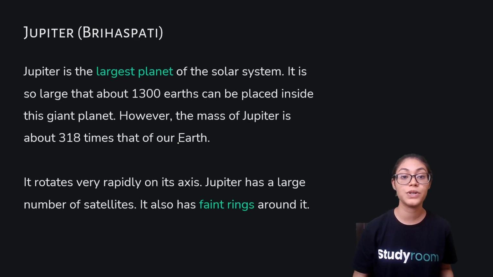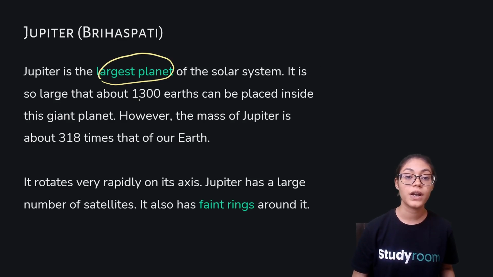Now, Jupiter. Jupiter is the largest planet of the solar system. It is so large that about 1,300 Earths can be placed inside this giant planet. Can you imagine? However, the mass of Jupiter is about 318 times that of our Earth. It rotates very rapidly on its axis. Jupiter has a large number of satellites. It also has faint rings around it. Right?